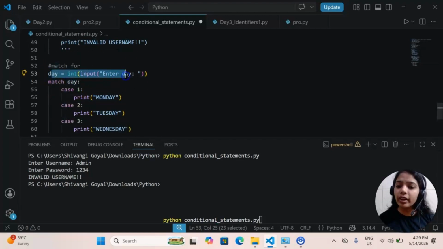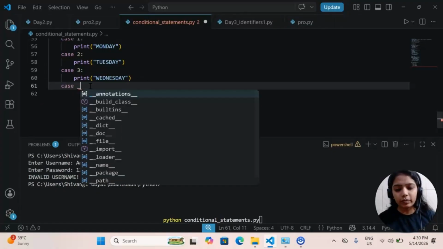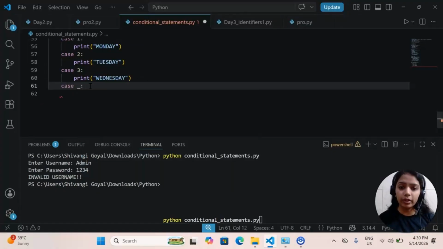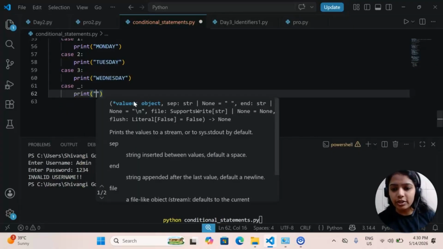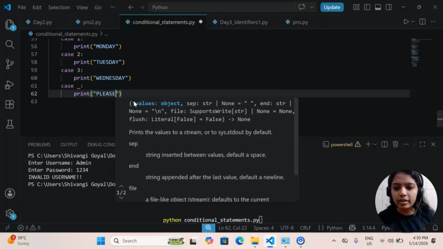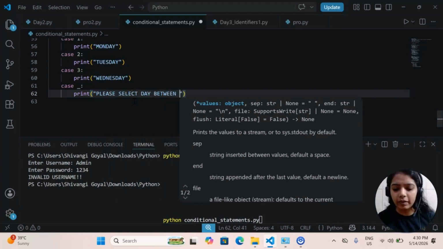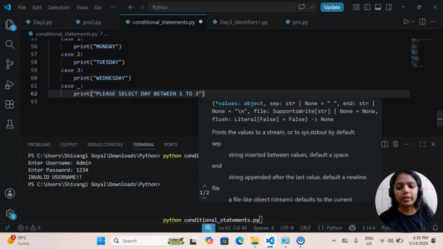User is giving 2 in day, so 2 is getting matched with this case, Tuesday. Let's say user is giving 3, so 3 will get matched with this case. It will print Wednesday. But apart from 1, 2, 3, if user is giving anything else, it will just print, let's say, please select day between 1 to 3. That's it.